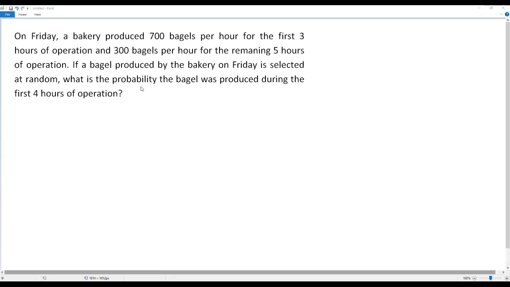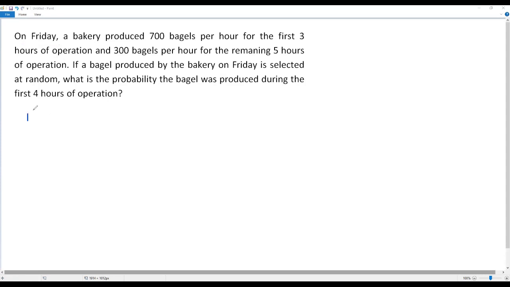Okay, we have to find the probability for selecting a bagel which was produced during the first 4 hours of operation. To answer this question, first we have to get the number of bagels produced by the bakery during the first 4 hours of operation, and also the total number of bagels produced by the bakery on Friday. Let's get the total number of bagels produced on Friday.